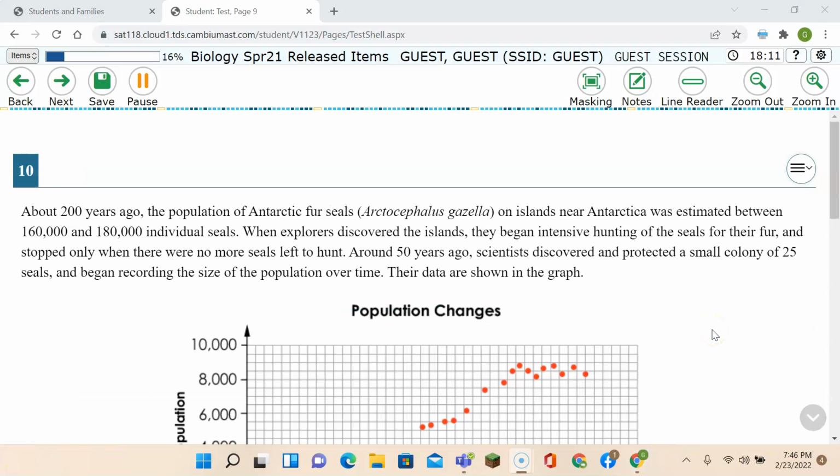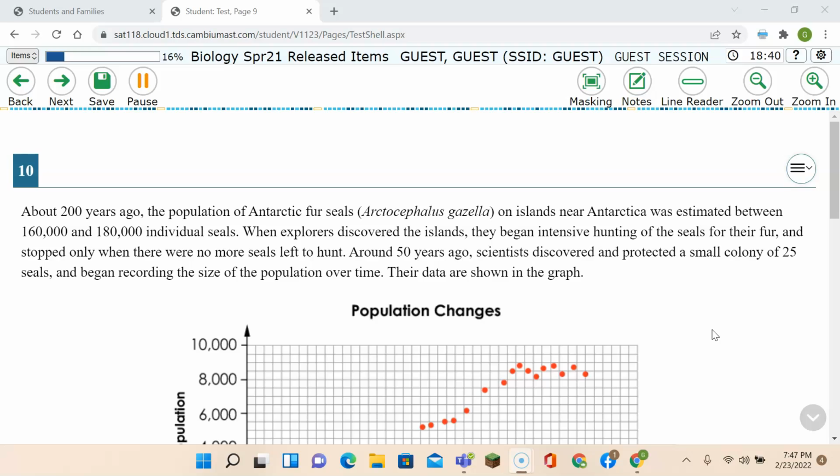Question number 10. About 200 years ago, the population of Antarctic fur seals, I won't read the big name, on islands near Antarctica was estimated between 160,000 and 180,000 individual seals. When explorers discovered the islands, they began intensive hunting of the seals for their fur and stopped only when there were no more seals left to hunt.